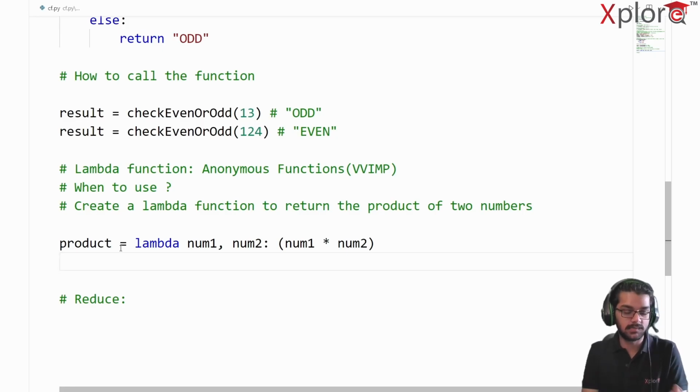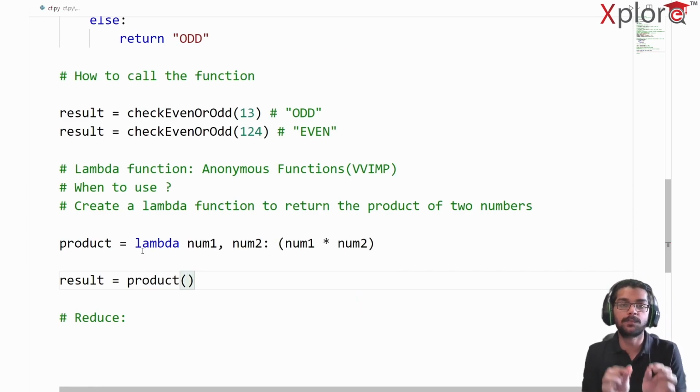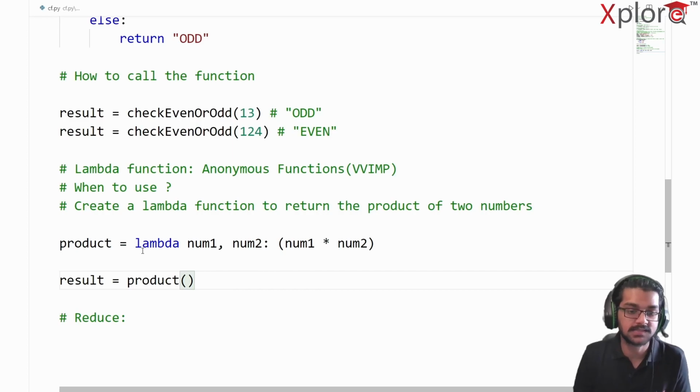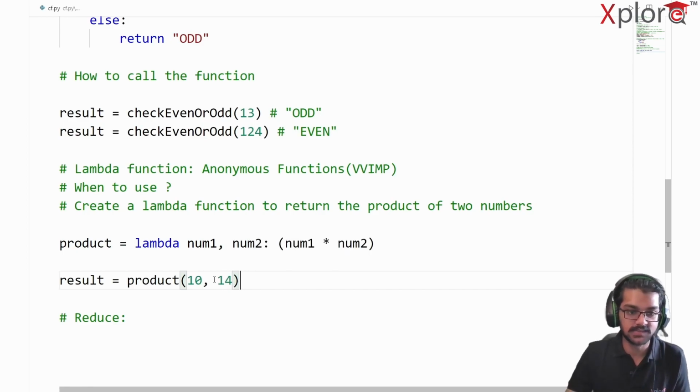How do I call this lambda function? I can just simply write my result is nothing but, I'll write the function name. What is my function name here? It's product. Quite simple. So my product is going to take two parameters here. What are the two parameters? They are number one and number two. Suppose I provide a number like 10 and a number like 14. Then my result is going to store nothing but the product of them, which is 140.